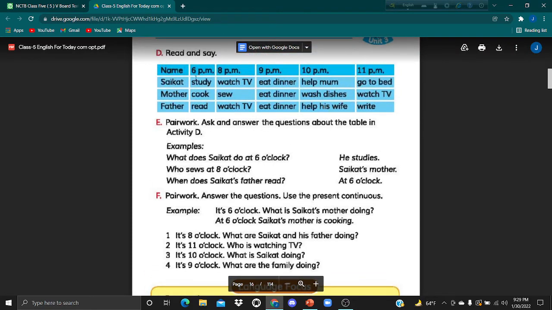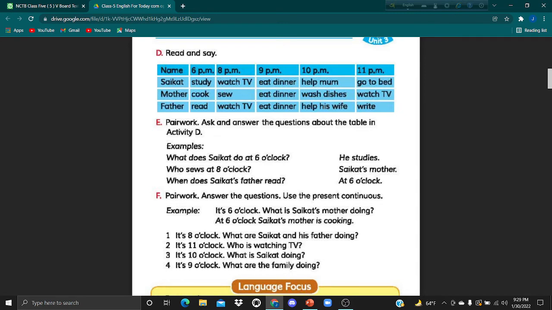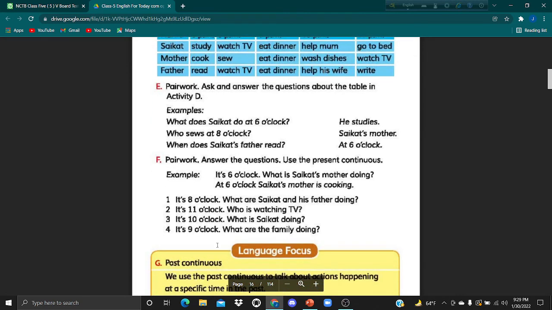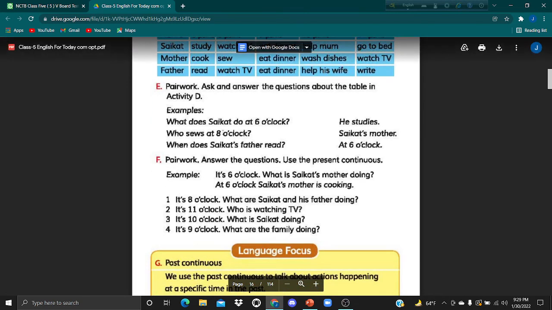Shoykot's mother is cooking. We will write is for auxiliary, and we will add ing with the verb. At 6 o'clock, Shoykot's mother is cooking.